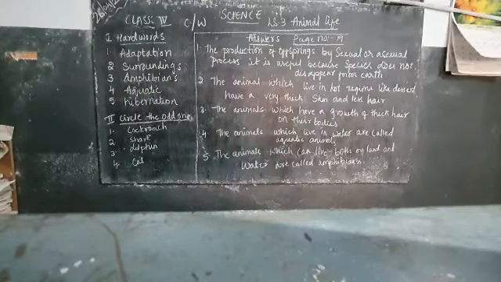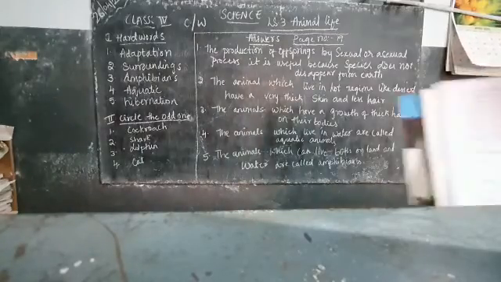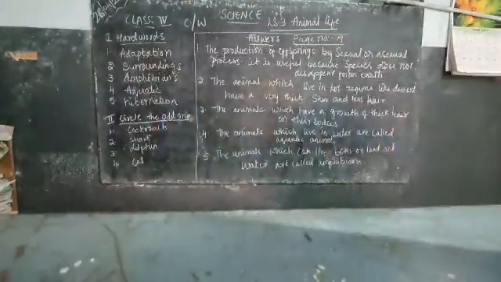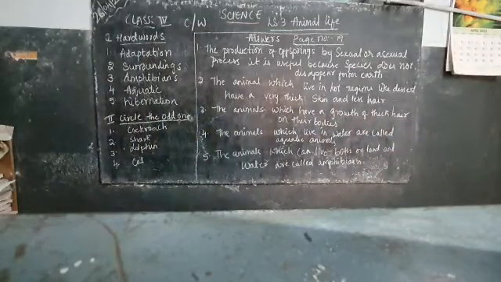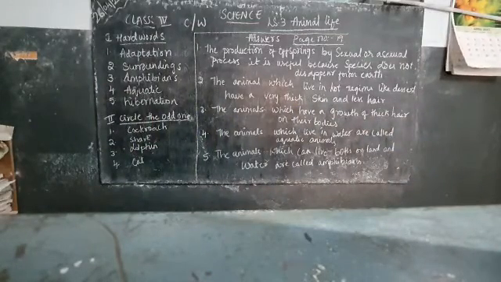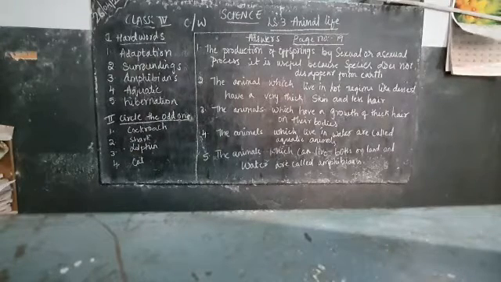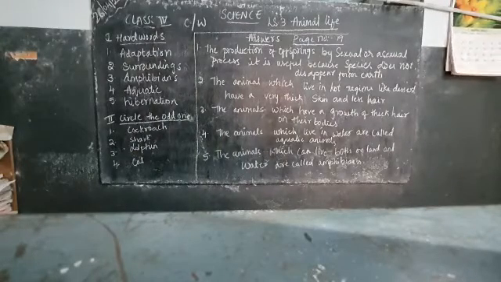I have written the answers. So this is the bit. Okay, third bit here. So circle the odd one. The first answer is cockroach. Second, shark. Third, dolphin. Fourth, cat.